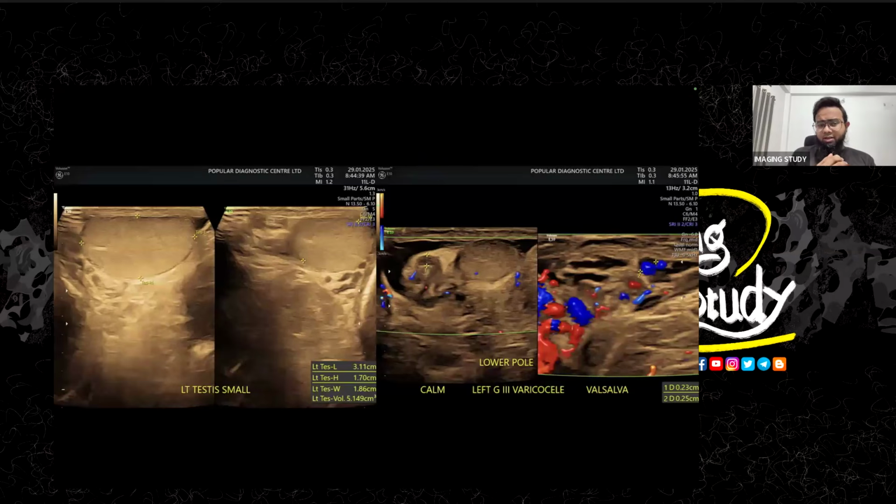So this is the left testis, which is the normal side for the patient. The testis was a little bit smaller in size, 3.1 centimeters in length. In comparison to the other testis or to his age, it's a little bit smaller. The volume is around 5 gram or cc. The patient also had varicocele on the left side.